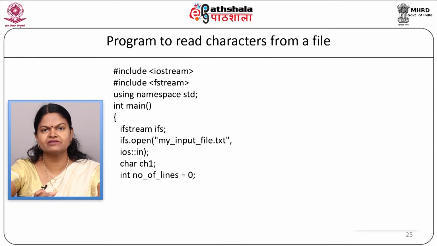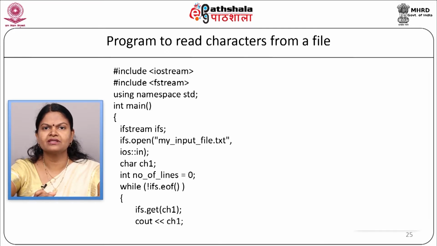Now, we will start with our logic, while (!ifs.eof()). We will read from the file inside the while loop, so we are going to read from the file as ifs.get(ch1), cout << ch1, where the characters will be displayed on the screen. Now, we will check whether it is an end of line character.